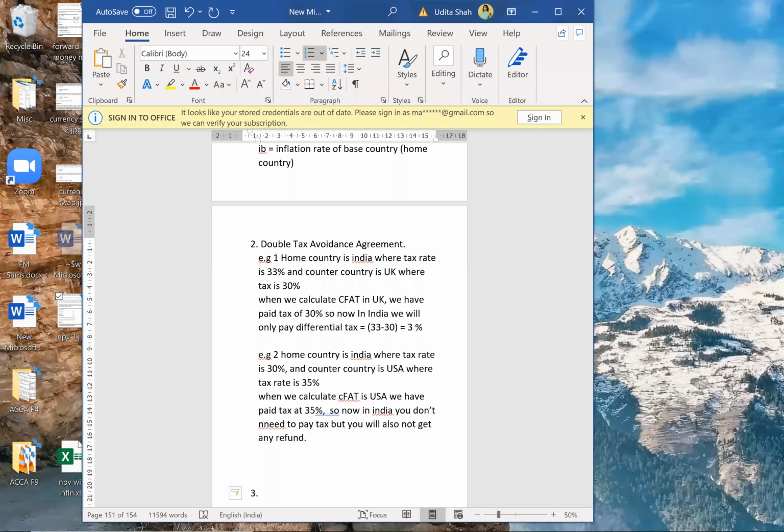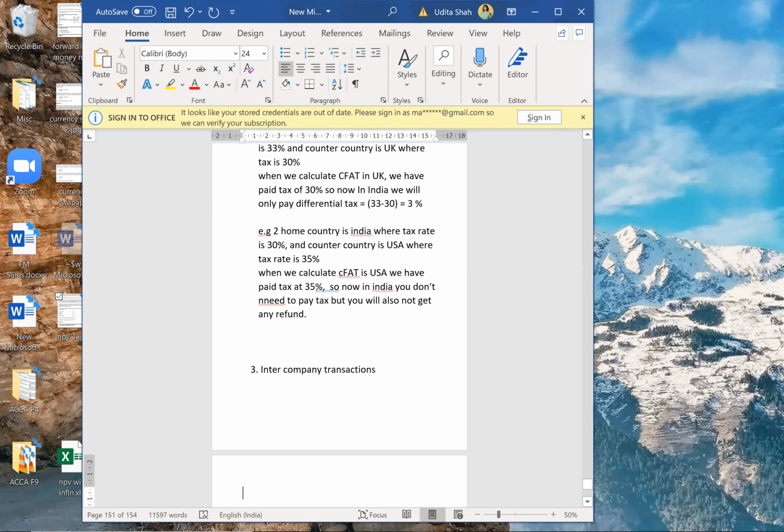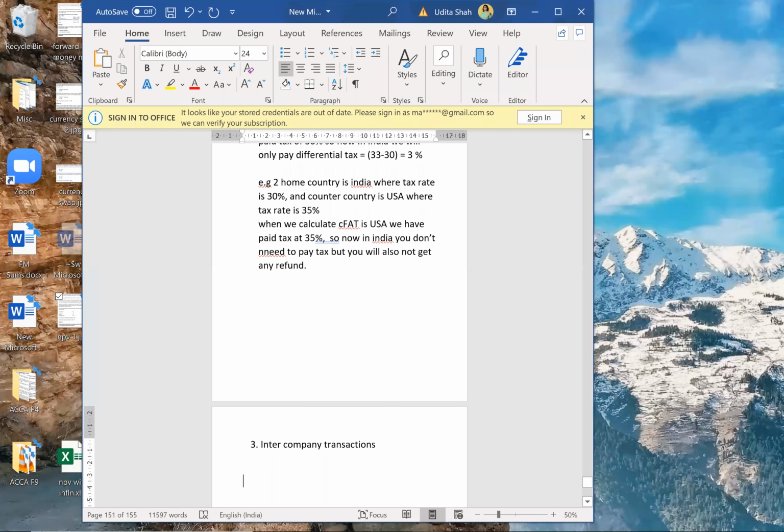Now the third is your intercompany transactions. This is also very important. This will be there in all your AFM questions. Don't confuse this with the intercompany transactions of holding and subsidiary company. That is in accounting. We are not thinking from that point of view; we are thinking from the financial management point of view. So for intercompany transactions, first let us write an example.